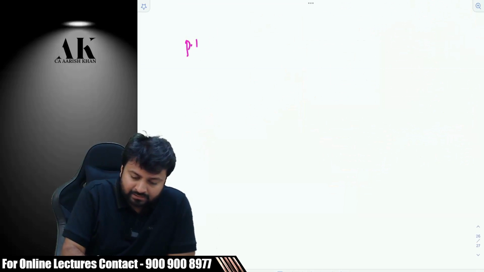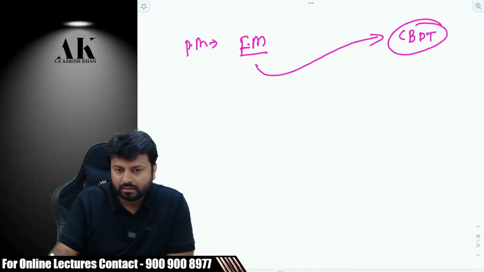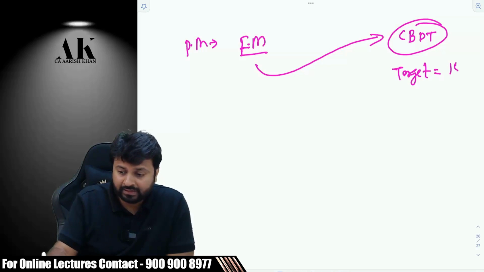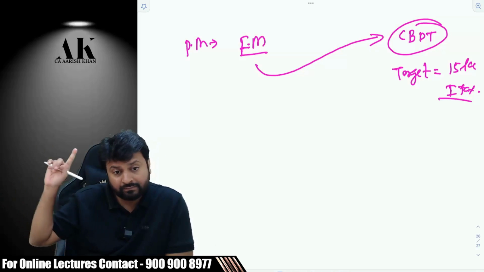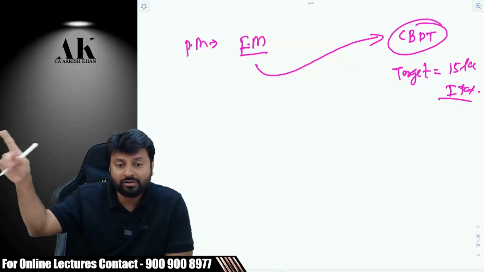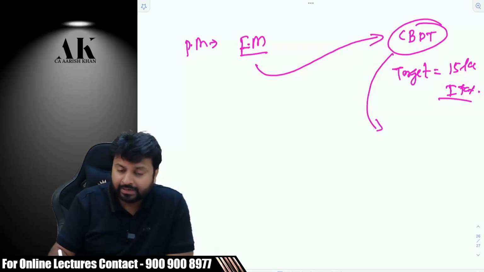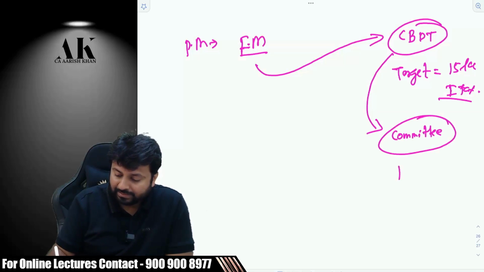There is a prime minister, there is a finance minister. The finance minister will say to CBDT that this is our target for next year. We want 15 lakh crore income tax. Now go and get it whichever way you can. It is your duty. Now what will CBDT do? CBDT will tell the committee to make amendments in the law.